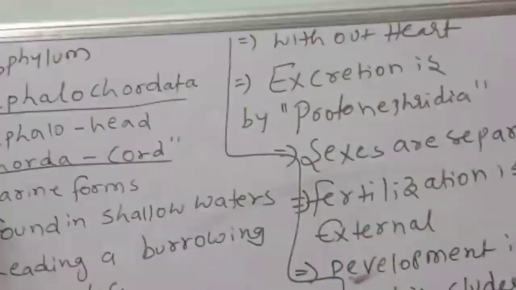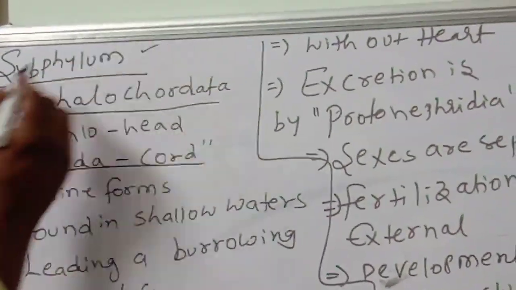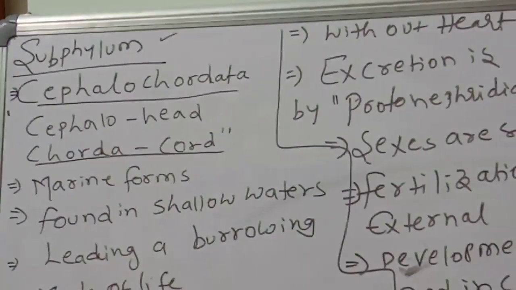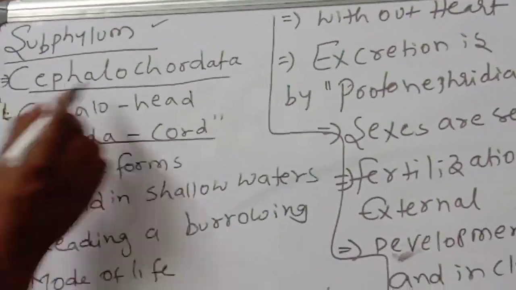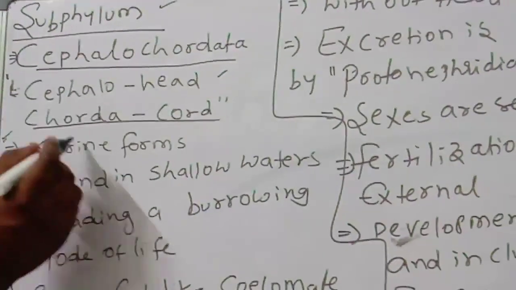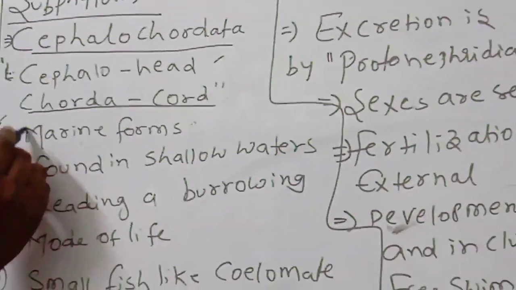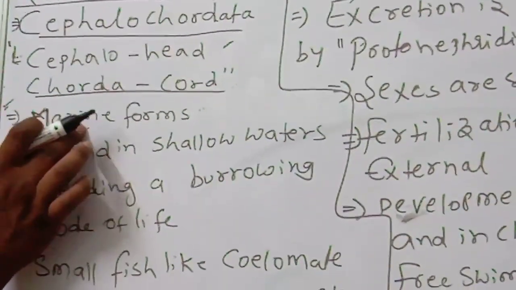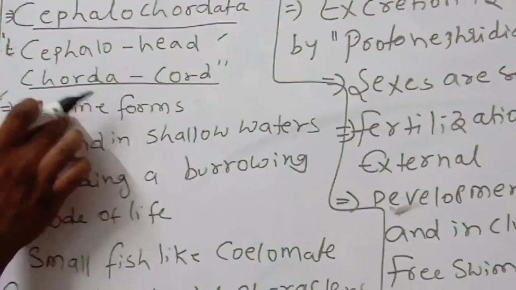Okay, observe very carefully. The subphylum we are discussing is cephalochordata. Cephalo means head, from Latin, and chorda means cord. They are marine forms, living in salt water.